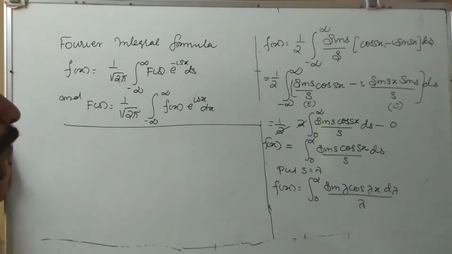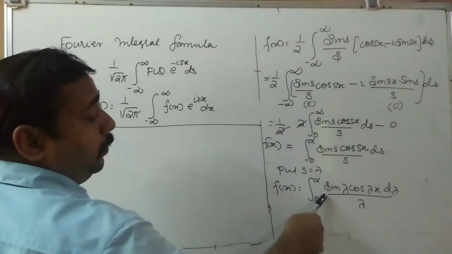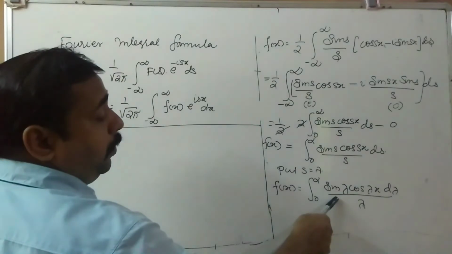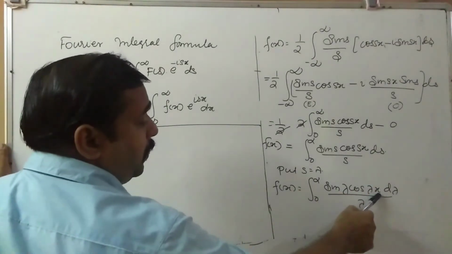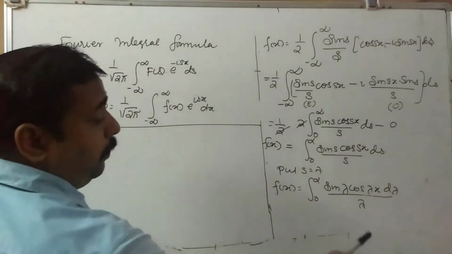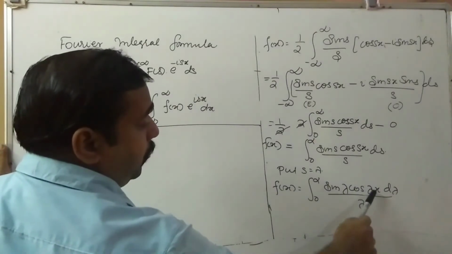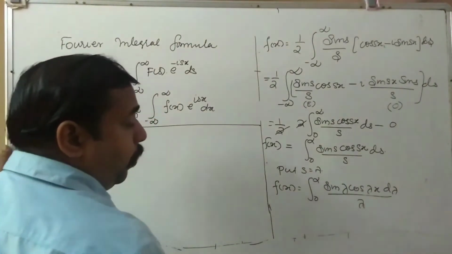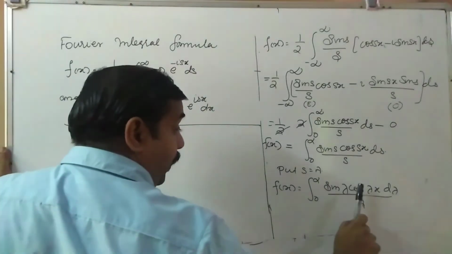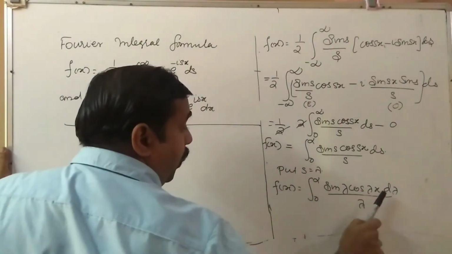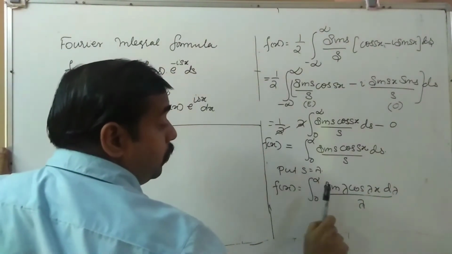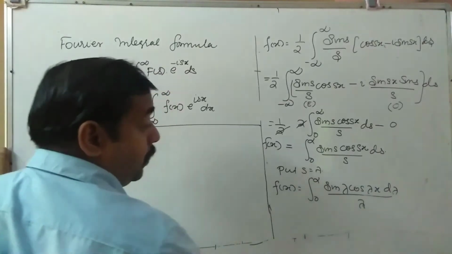put x is equal to 0, because for the second part we don't have this cos term, so we can put x. If you put x is equal to 0, cos 0 is equal to 1, though we cannot substitute any value for lambda before the integration, so we can substitute only a value for x.